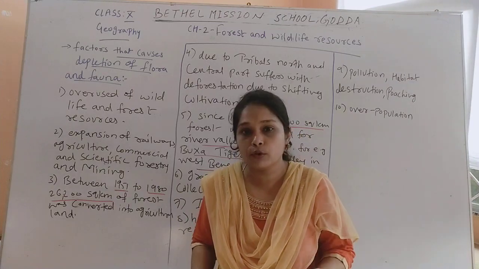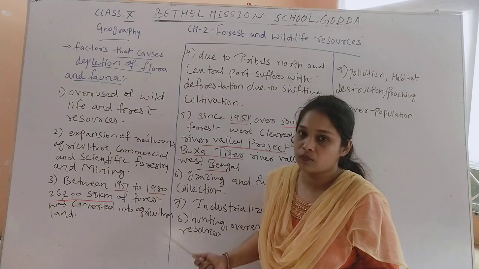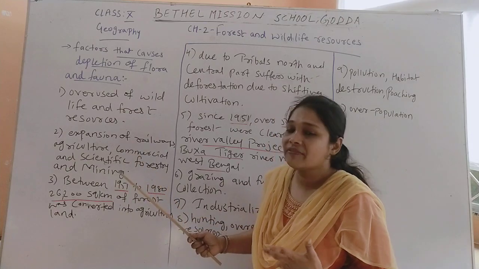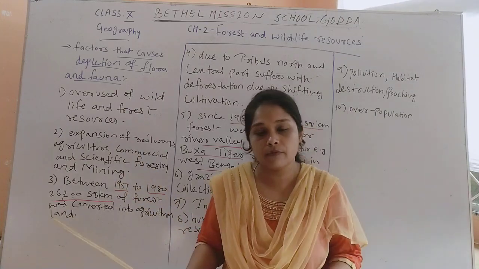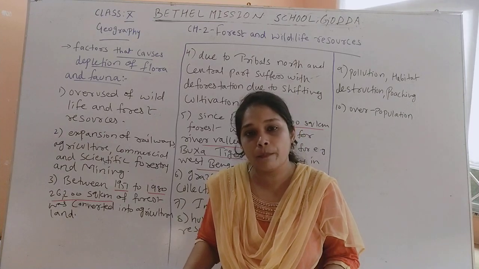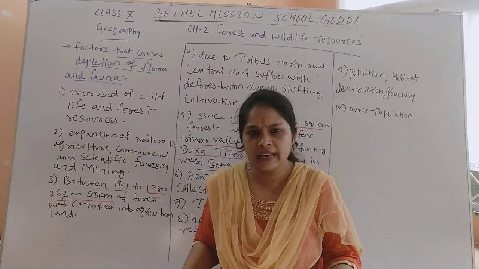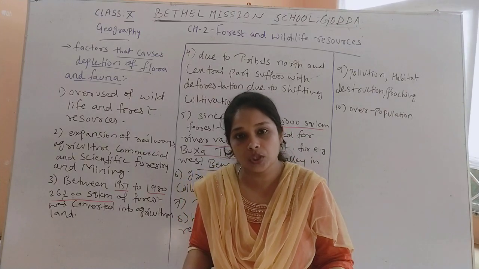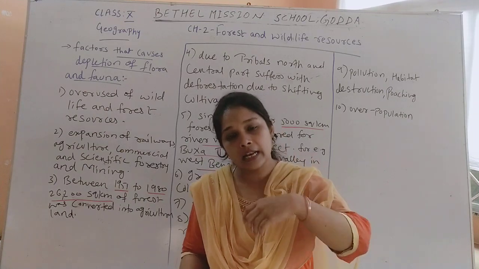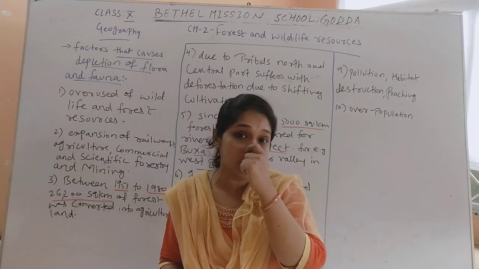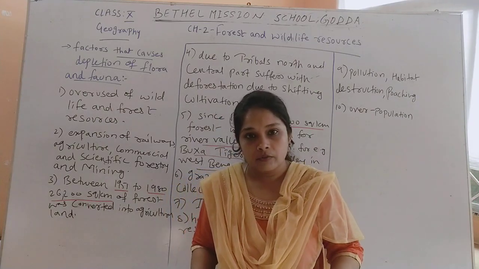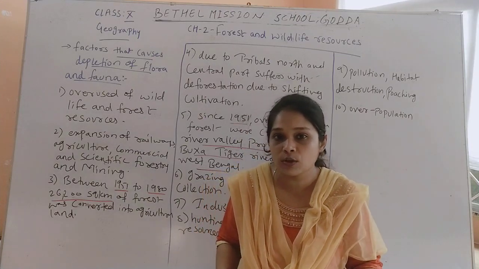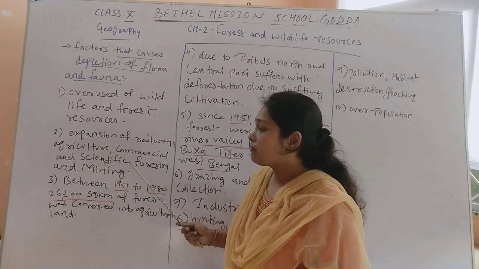It is a kind of shelter for them, and because of these different kinds of activities we are cutting down the forest. That means there is deforestation. And commercial activities are also there, because of which we are cutting down the plants in the forest. We are hunting the animals to meet those commercial needs. Like the leather bags, leather shoes or leather jackets which we are using, many times hunting is involved, and we use the animal skin to make those leather bags and leather shoes, which have commercial purposes. So we are cutting down the plants, and we are also harming the wild animals which we have in the forest. And scientific forestry is also there.